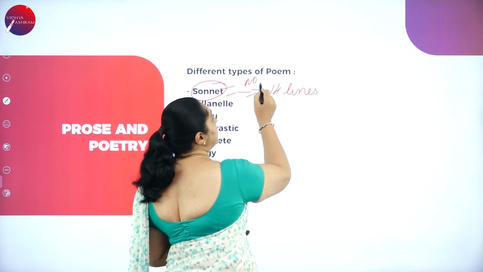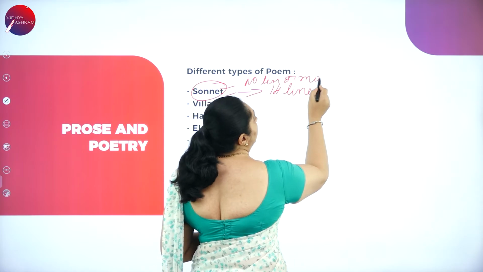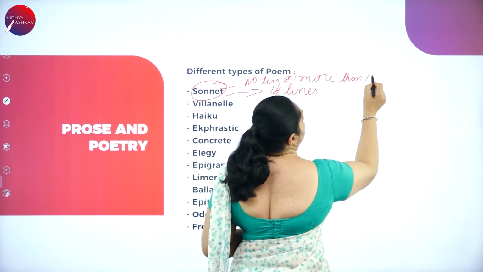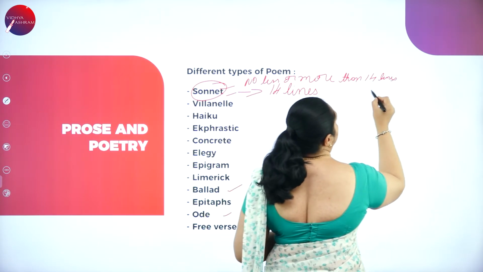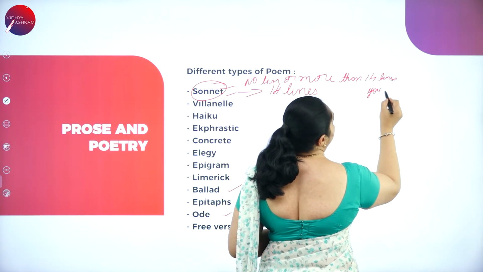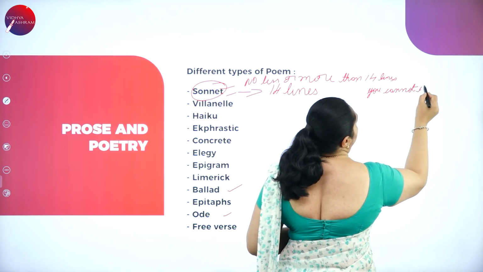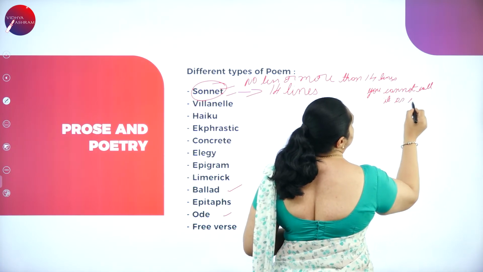No. If it is less or more than 14 lines, you cannot call it a sonnet.